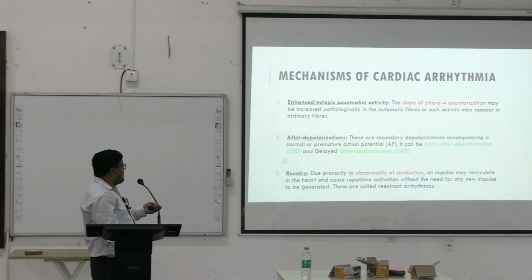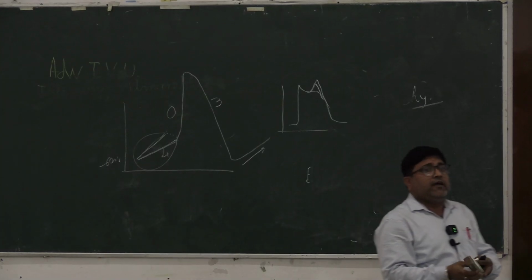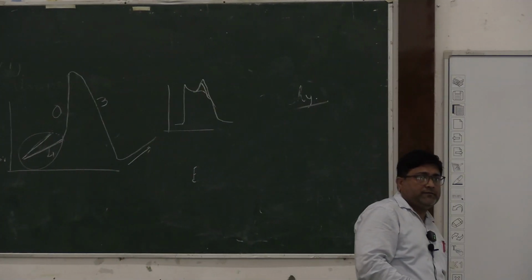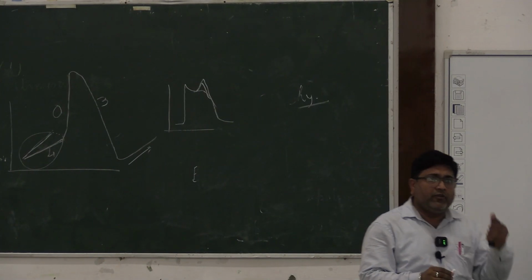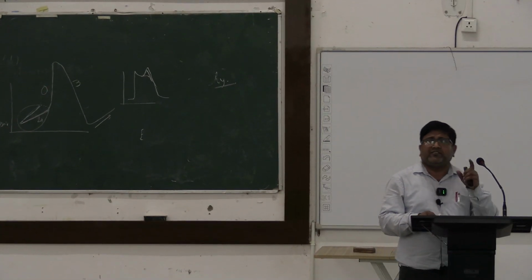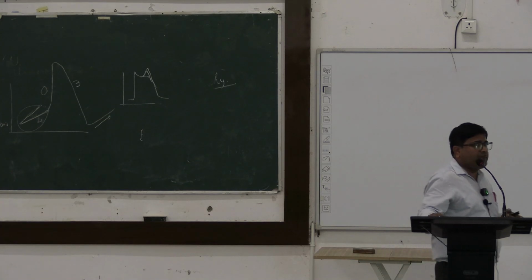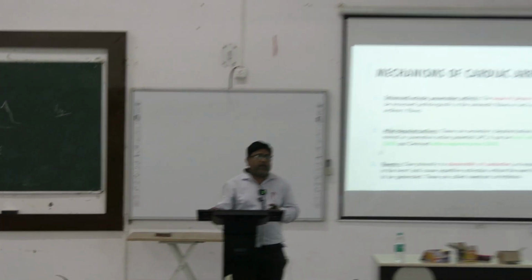Now coming to re-entry. In re-entry, basically we know the normal conducting tissues of the heart. The impulse arises from the SA node, it passes to the AV node, then bundle of His, bundle branches, and finally to Purkinje fibers.